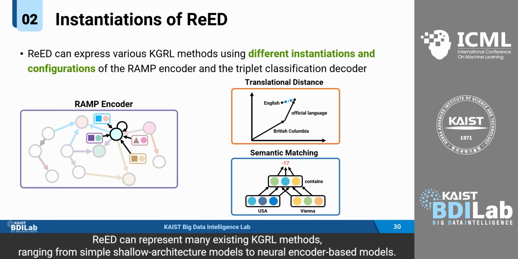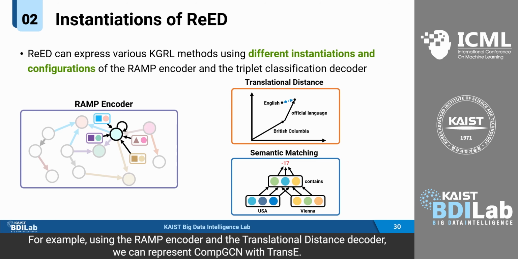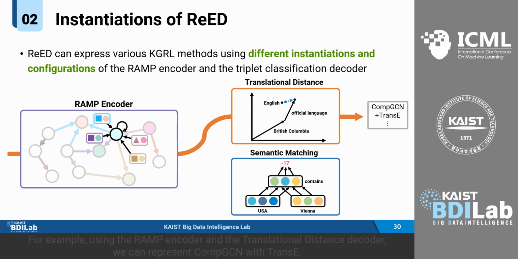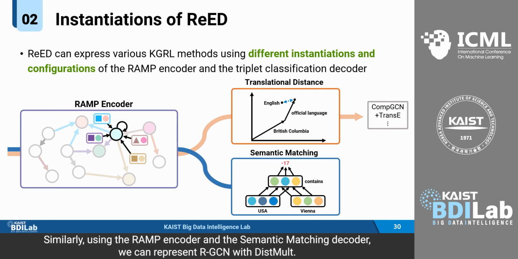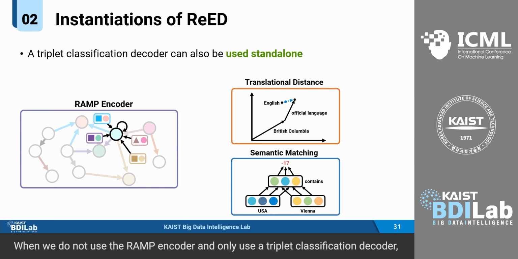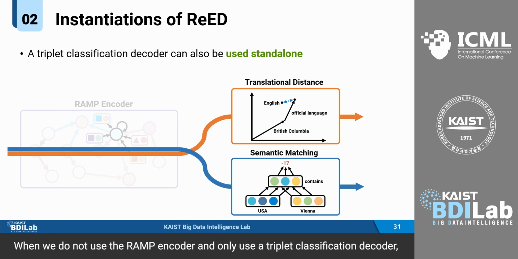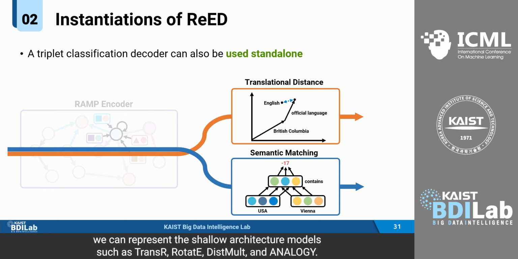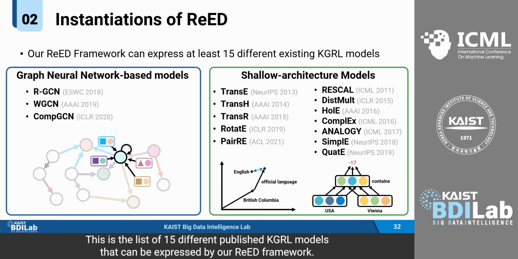READ can represent many existing KGRL methods, ranging from simple shallow architectural models to neural encoder-based models. For example, using the ramp encoder and the translational distance decoder, we can represent CompGCN with TransE. Similarly, using the ramp encoder and the semantic matching decoder, we can represent RGCN with DistMult. When we do not use the ramp encoder and only use a triplet classification decoder, we can represent the shallow architectural models such as TransR, RotatE, DistMult, and Analogy. This is the list of 15 different published KGRL models that can be expressed by our READ framework.